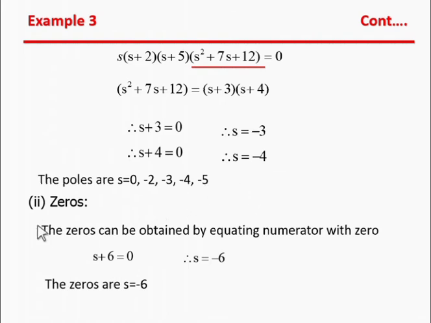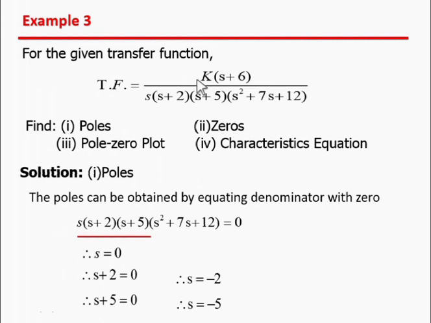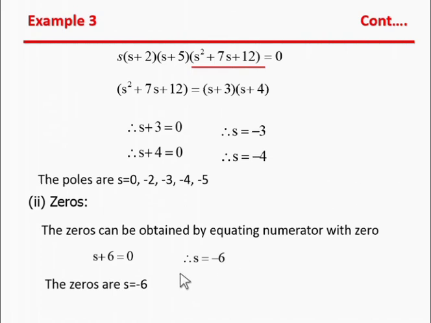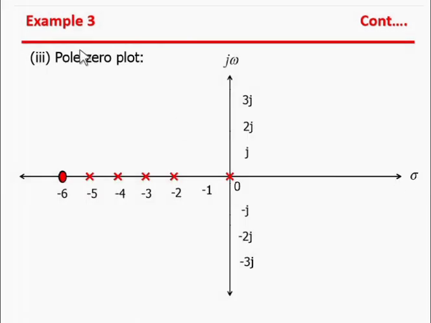Now the zeros. To find the zeros, put the numerator equal to 0. So the numerator s plus 6 equal to 0. By solving this equation we get s equal to -6. So the zero of the transfer function is s equal to -6. Now the third part is the pole zero plot. Here the poles are s equal to 0, -2, -3, -4 and -5, and the zero of the transfer function is -6. So this is the pole zero plot of the given system.